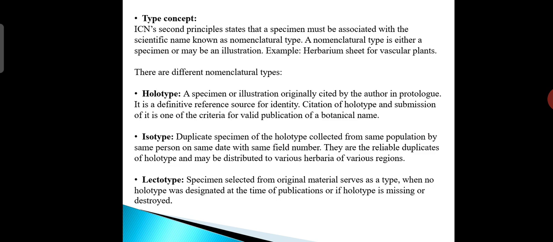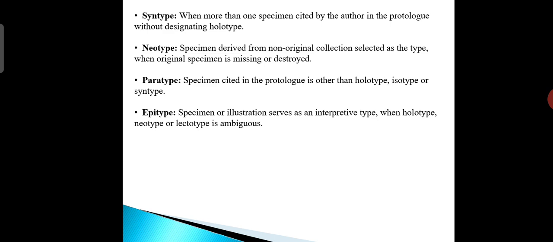Next, lectotype. A specimen selected from the original material serves as a type when no holotype was designated at the time of publication, or if the holotype is missing or destroyed. Next, syntype, when more than one specimen is cited by the author in the protologue without designating a holotype.